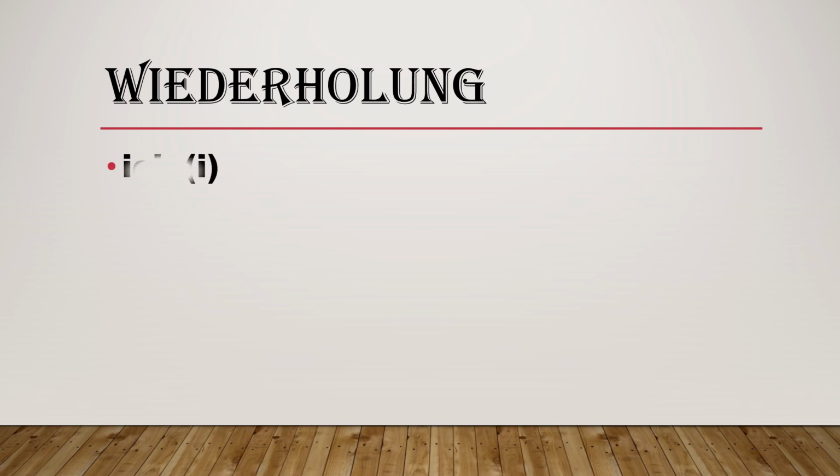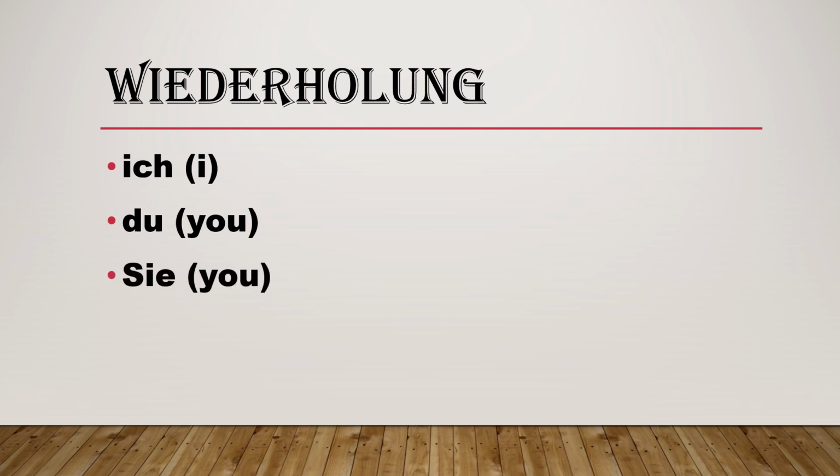Wiederholung means revision. Ich means I. Then we have du, which means you when we are talking with our friends, the informal way. Then we have Sie, with a capital letter S, again you, but when we are talking with any unknown person while giving them respect, so it's a formal way. Then we have wir, means we all.